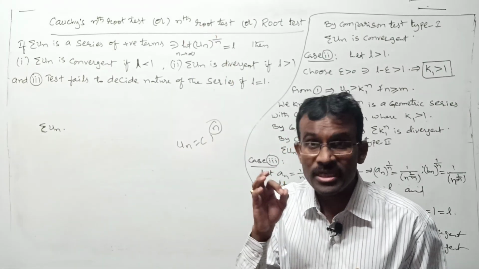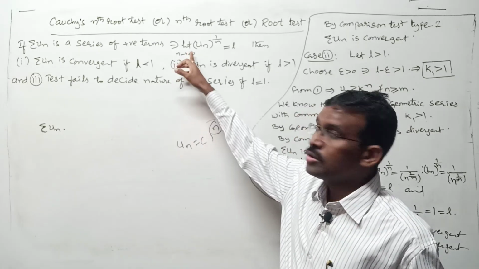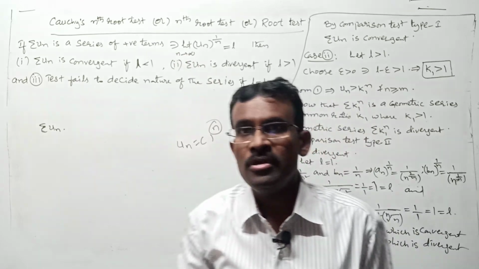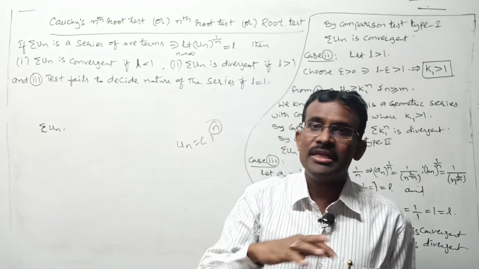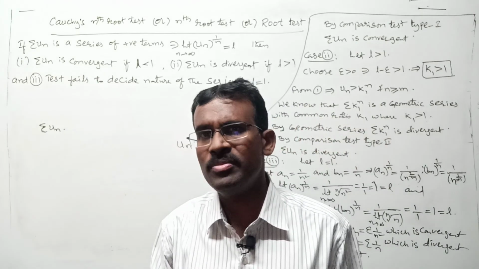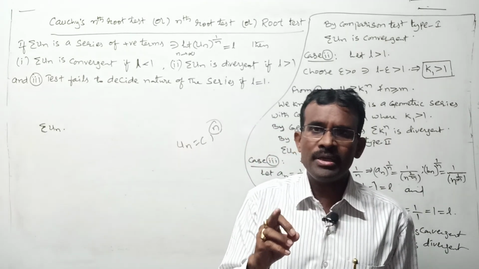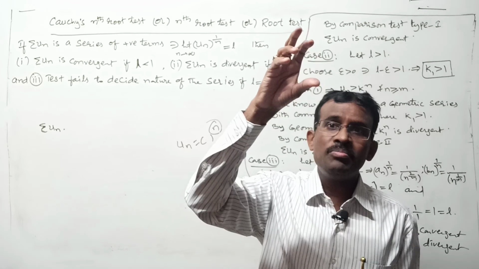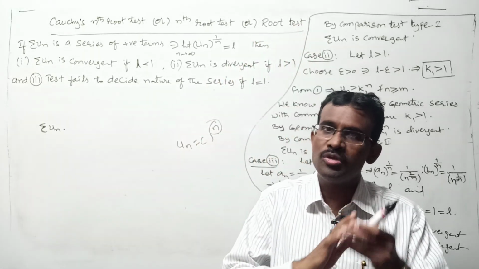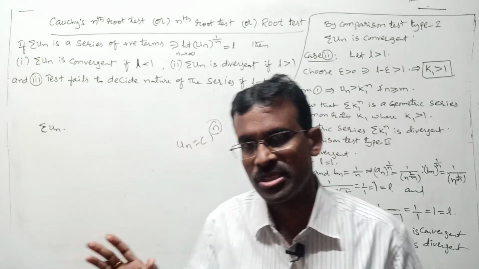In such a case only you have to apply this root test. Understood or not? Root test is applicable whenever the given series contains power terms. Simple condition: in sigma u_n, in u_n the power should be in terms of n, then only apply this method, otherwise don't use it. Try to remember this limitation, right?